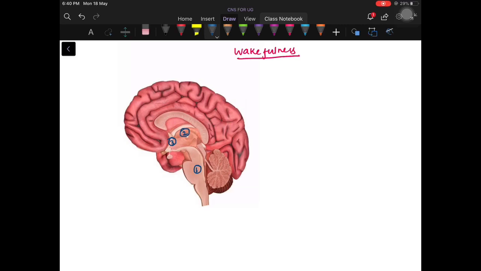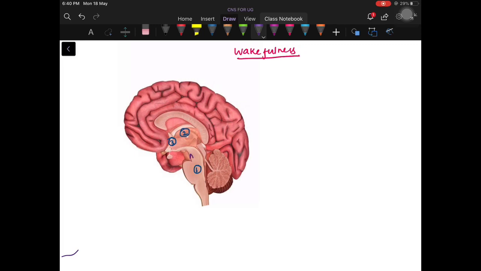When we take the brainstem, neurotransmitters are released from it and go to the cortex via the thalamus and an extrathalamic route.